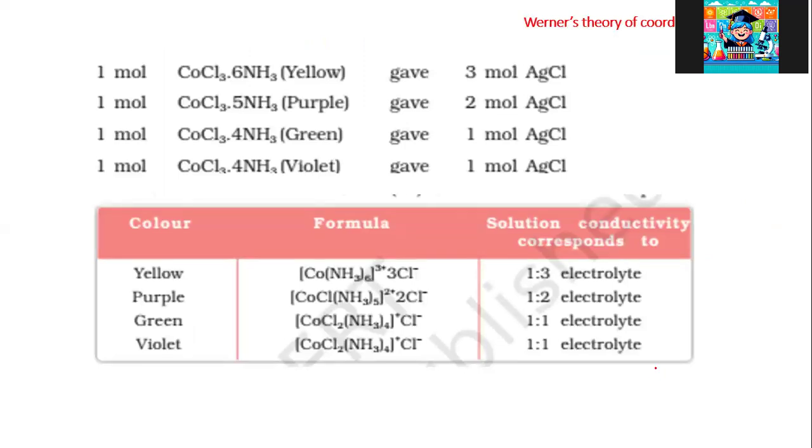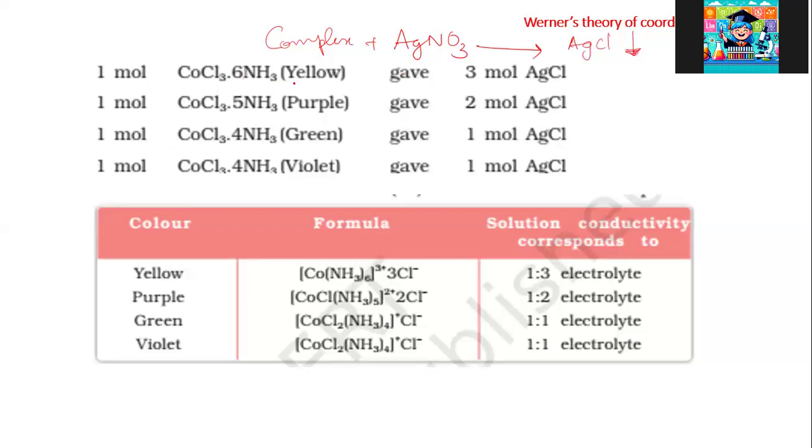To arrive at this kind of structure, he did some precipitation reactions of these complexes with excess of silver nitrate solution. When excess silver nitrate is added in cold to the complex, ionizable chloride ions, that can leave the complex as Cl minus, are precipitated as silver chloride. This is a standard precipitation reaction, and from the precipitate we can find out how many Cl minus ions are free to move in this complex.